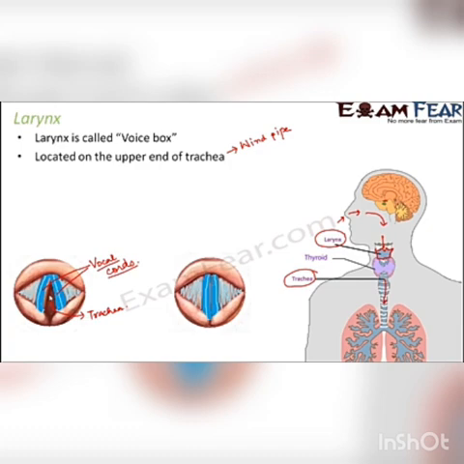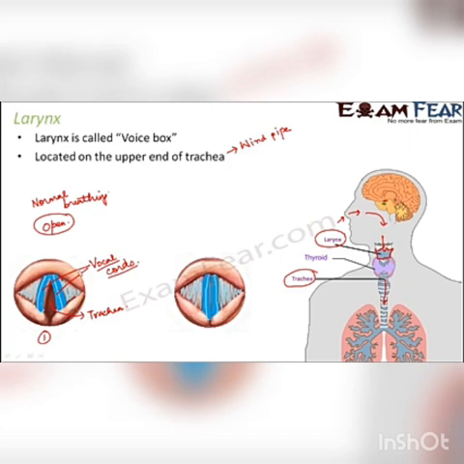As I said, during breathing, the vocal cords open up the space in between them. Now when this space is open, what will happen? When we breathe, the air is allowed to flow in through this opening into the lungs as well as out of the lungs. When we breathe in or breathe out, that air exchange has to happen. So this provides the path for the air to flow into the lungs as well as to come out of the lungs. So this first picture is the case which happens during normal breathing. During breathing, this is how the alignment of the vocal cords will be.